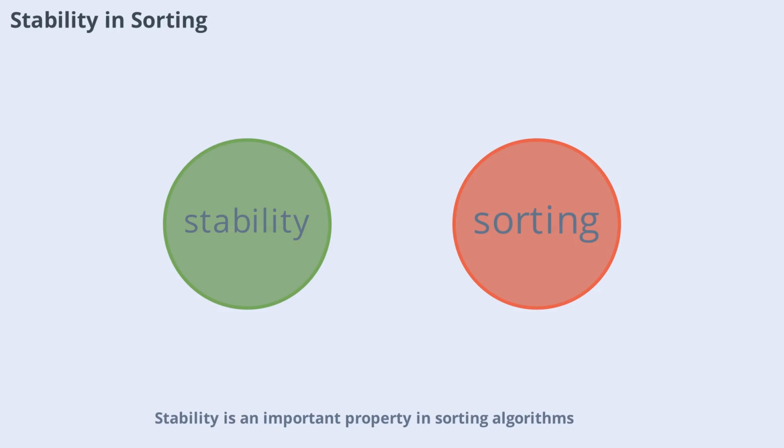Stability is an important property in sorting algorithms. A stable sorting algorithm preserves the relative order of equal elements. This can be crucial in applications where the original order carries meaning, such as sorting a list of people by age while preserving alphabetical order for those with the same age.